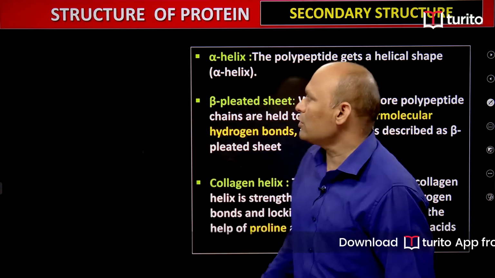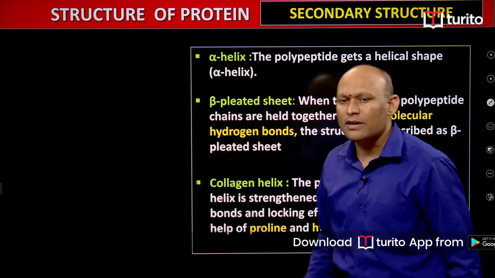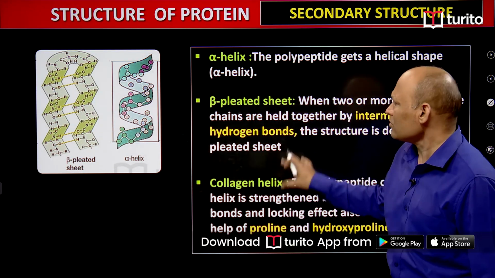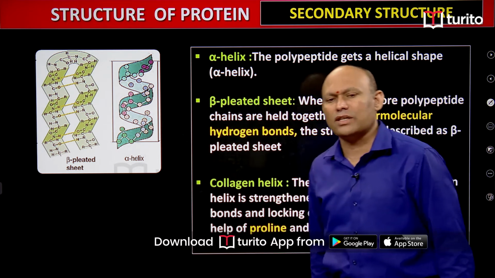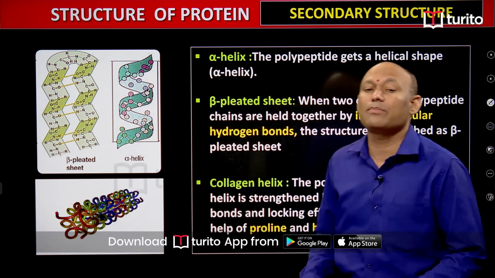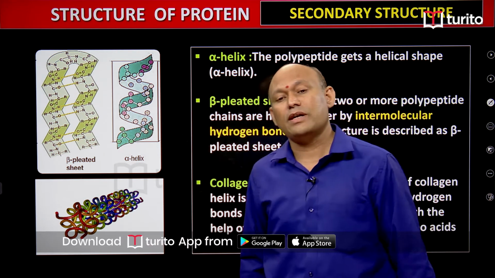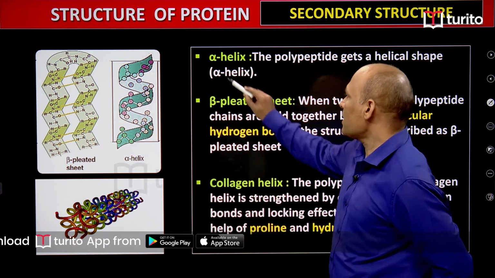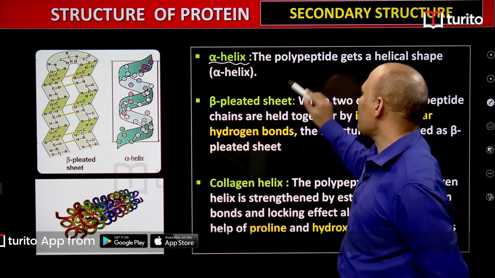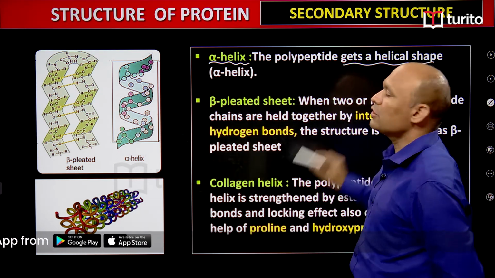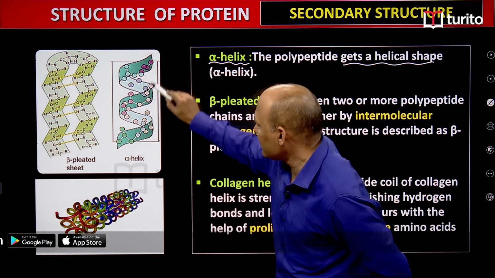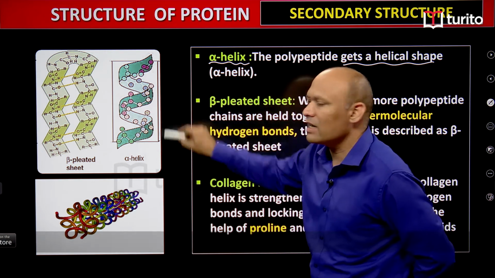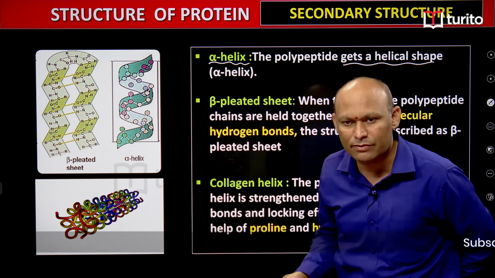Now you see, students, in secondary structure we can find some different kinds of structure. Secondary protein structure is of 3 different types. One is alpha helix. In alpha helix, the polypeptide gets a helical shape. You can clearly see, students, when the polypeptide chain gets a helical shape, that is called alpha helix. It's very simple, students.